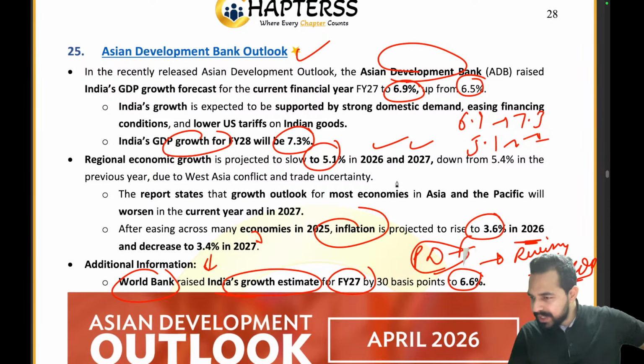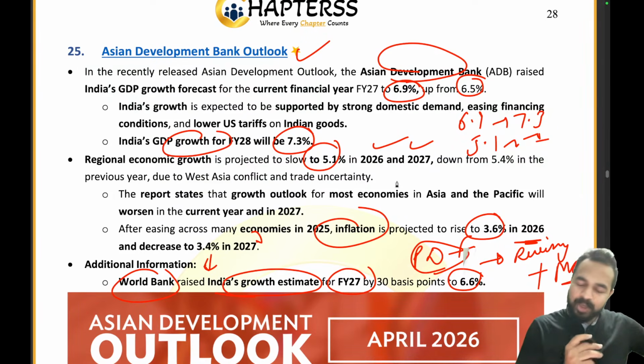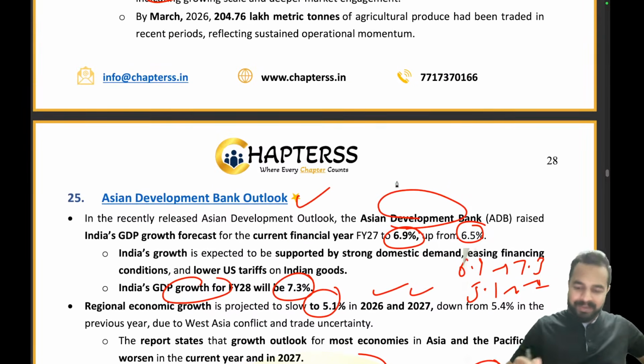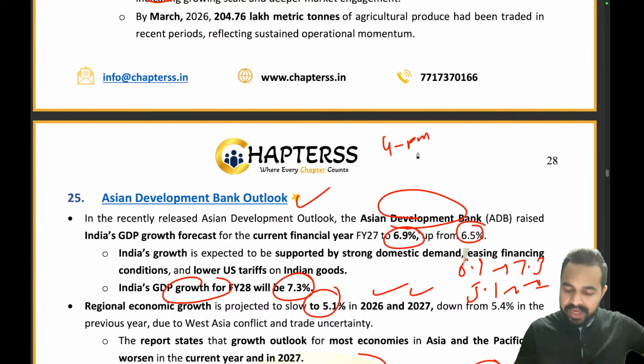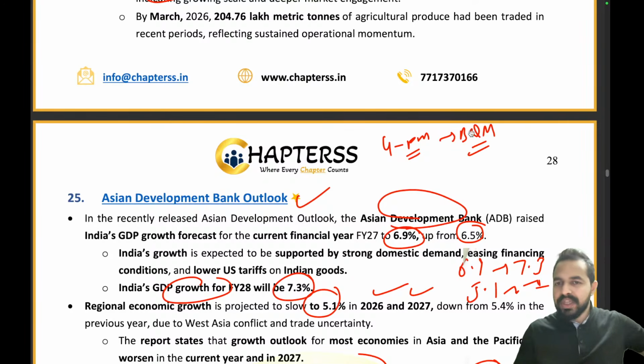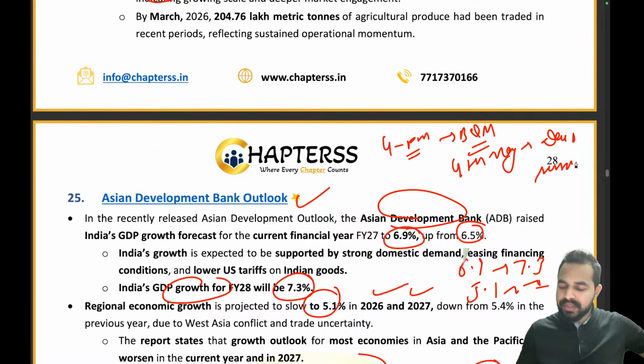Ujjwal is saying, sir, your lecture is the best. Okay, thank you Ujjwal. In the upcoming timeline, we have already provided you the schedule, right? Right now we are having your 4 PM sessions, and we are trying our best to cover these sessions in the best quality manner. Let me tell you a very important point here: from the 4th of May, we will be having daily sessions.